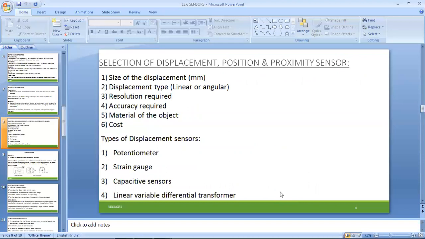Here are the major constraints, that is, selecting the different types of transducers and sensors. How we have to select the sensors, how we have to manufacture the sensors, how we have to position these sensors within the particular devices that we are utilizing.